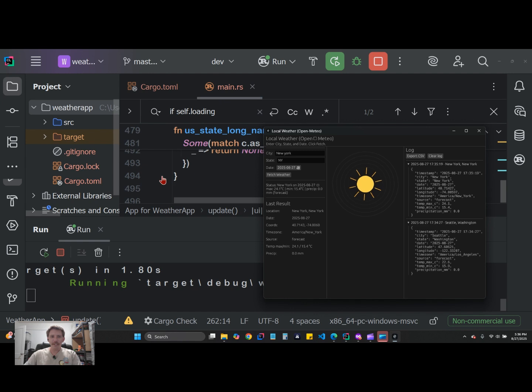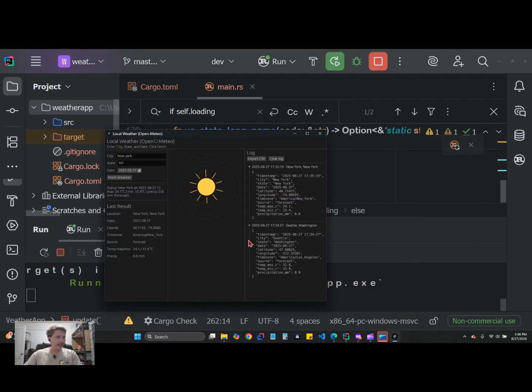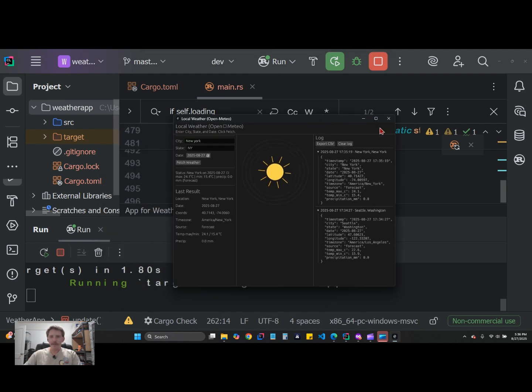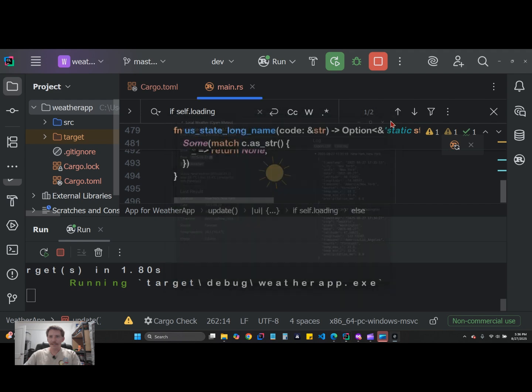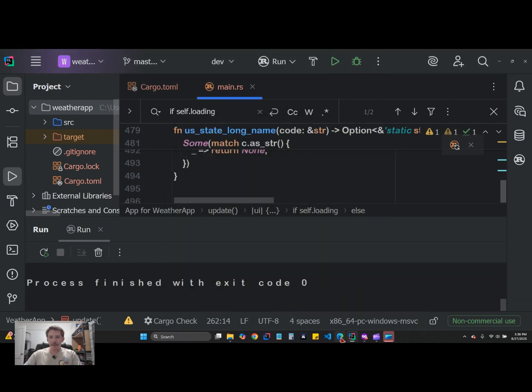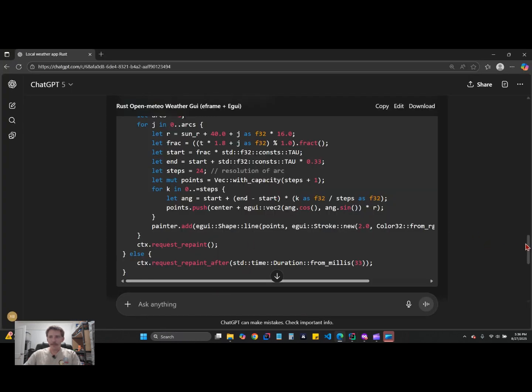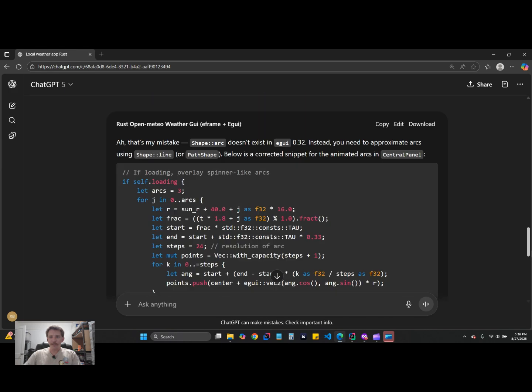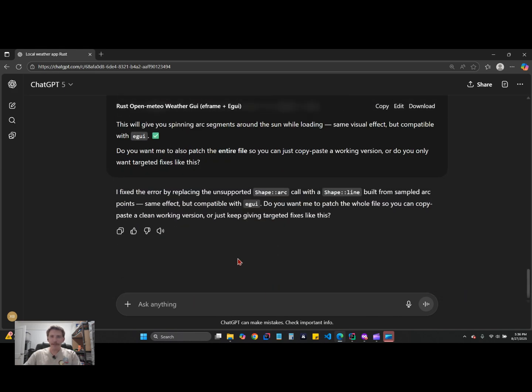Yep, 494 lines of code to make this happen right here. All right, so this has only been 10 minutes so far, so it's pretty good. Let's see if we could add something else to this. All right, let me close this down and jump back over here. That's what, the first or second prompt? I mean, that's pretty fast. Pretty good, ChatGPT.